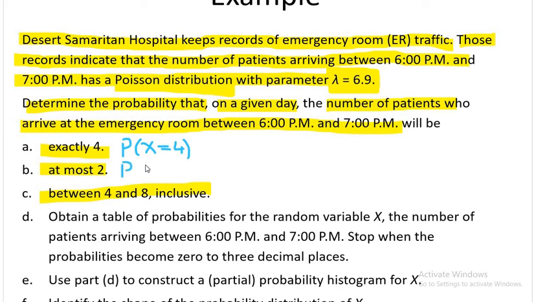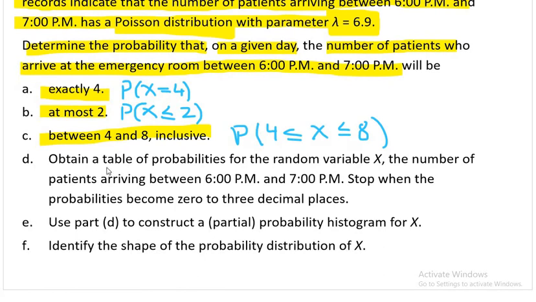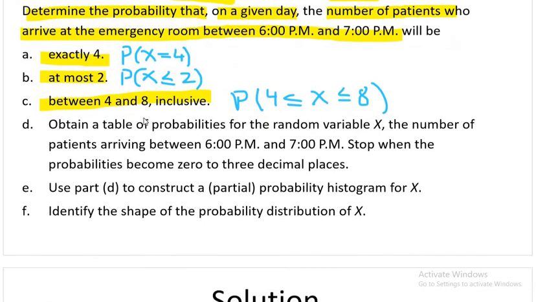At most 2. What does at most 2 mean? X less than or equal to 2. At most 2, either it can be 2 or less than 2. So 2, 1 and 0. Between 4 and 8, inclusive, means 4 and 8 are included. So 4 less than or equal to x less than or equal to 8. So these are the probabilities being asked. Now in part D, I will come back to it. Let me write the formulas first.